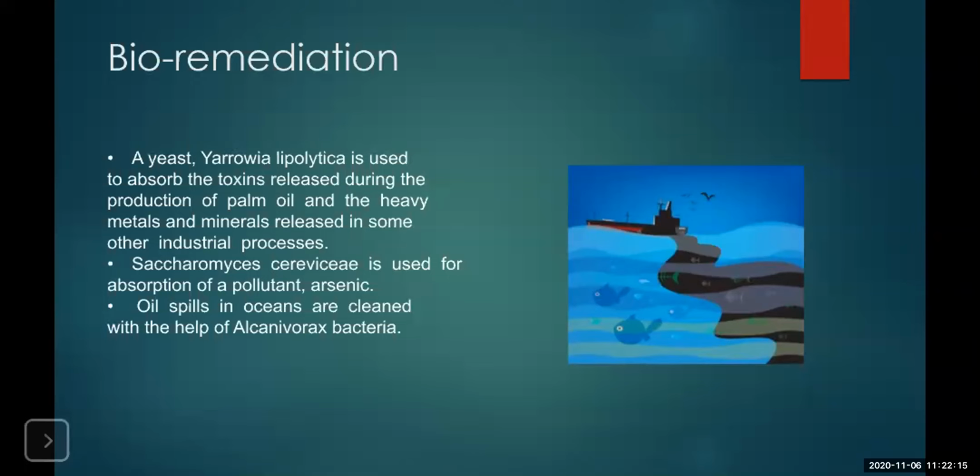We have studied about bioremediation, that is use of biological organisms for the remedy or solution over ecological problems like heavy metals, then the cleaning of the ocean floors from oil spills, as well as absorption of toxins that are produced during various industrial processes with the help of biological organisms, that is called bioremediation.